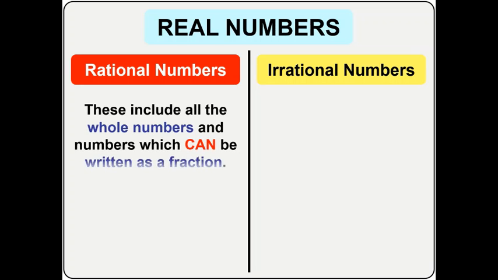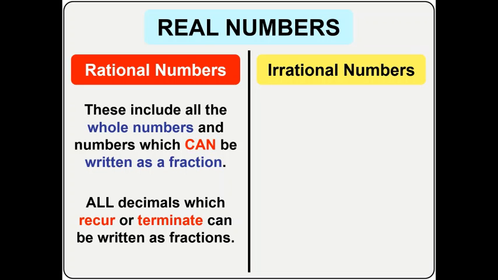So you see, this includes all whole numbers and numbers that can be written as a fraction. Then also all decimals which recur or terminate can be written as fractions. When I mean recur, I mean decimals like 0.33333333 and so on, and decimals like 1.875. Those numbers are terminating decimals. 1.875, there's a stop. There's a termination. There's a stop for them.